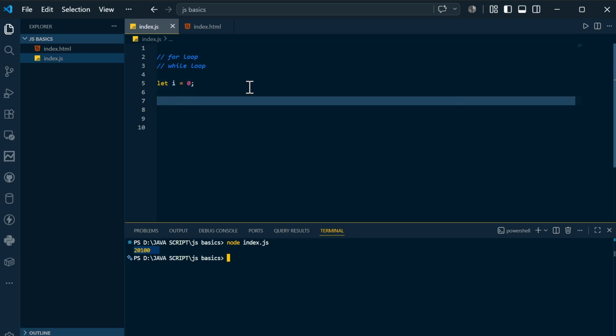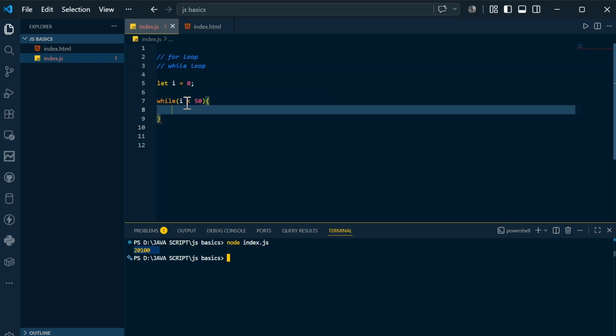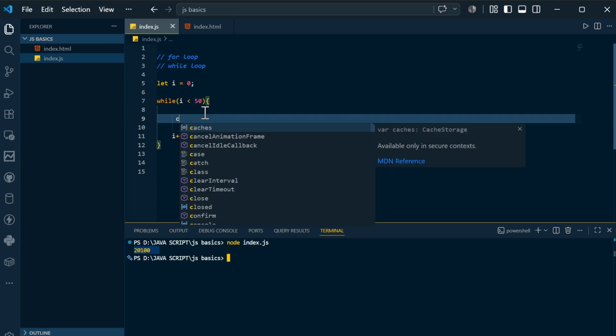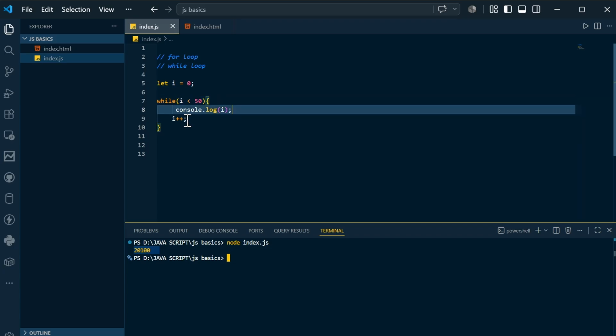Okay, and if you come down and mention while, first of all, this is the initial condition. First only you need to declare the initial condition. Inside the while you need to mention the stopping condition, let's say i less than or equal to 50. Inside that, come down and you can say i plus plus, and here you can perform whatever operation. Let's say I want to print that i. That's a simple code. If I clear the terminal, compile and run, you can see we are going from 0 to 49 in this fashion.